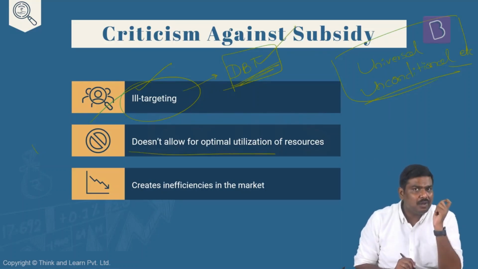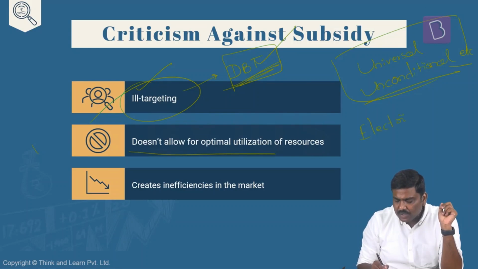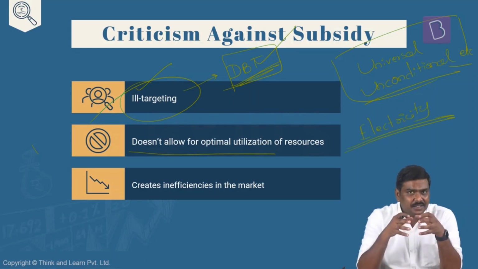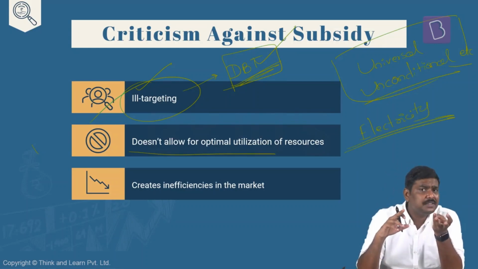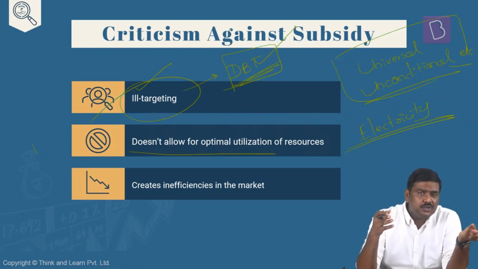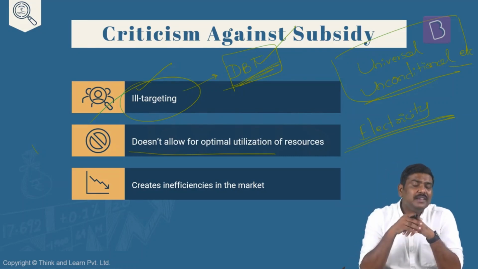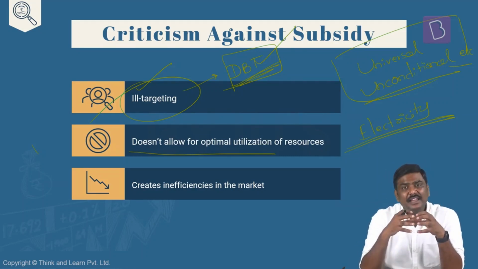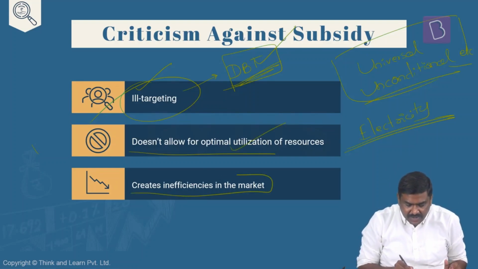Second one, it doesn't allow for optimal utilization of resources. Best example, electricity. I've given you this discussion already. In the case of electricity, we are seeing that there are certain state governments which are providing electricity either free of cost or at very, very cheap, highly subsidized prices to different consumers in the market, households, the agriculture sector, etc. As a result of this, are we able to utilize resources such as water very efficiently? No. Right? So there is an inefficient utilization of these resources. And finally, it creates inefficiencies in the market.